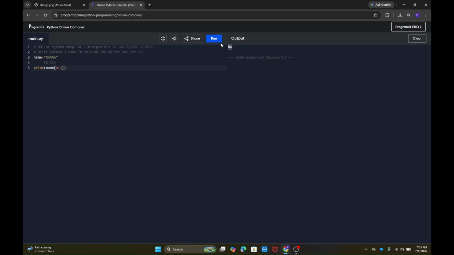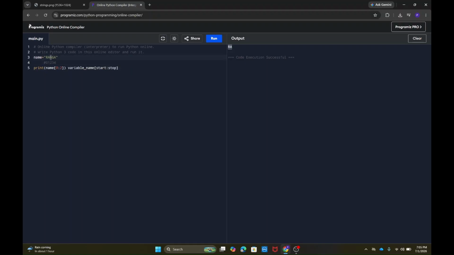So it prints RA. How is this possible? This is called slicing, which gives us a part of the string. But how this actually works is, we use a variable name, and in that we assign a start and then we give a stop. So it starts at the index position which we mention here, that is 0 in this case, and it starts at R, and here we give a stop where it should stop. So here we give 2, so where is 2? 2 is here, so it should stop at N.